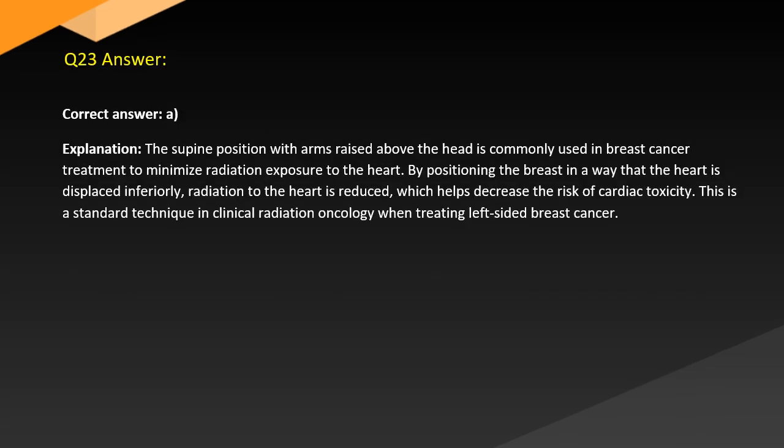Answer. Correct answer A. Explanation: the supine position with arms raised above the head is commonly used in breast cancer treatment to minimize radiation exposure to the heart. By positioning the breast in a way that the heart is displaced inferiorly, radiation to the heart is reduced, which helps decrease the risk of cardiac toxicity. This is a standard technique in clinical radiation oncology when treating left-sided breast cancer.